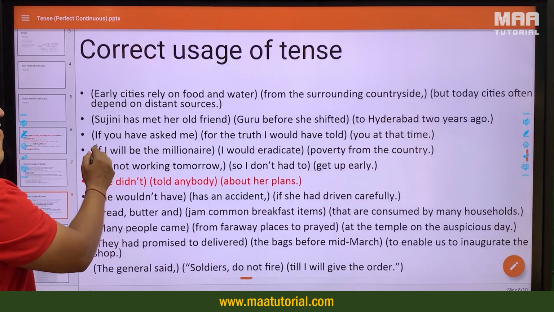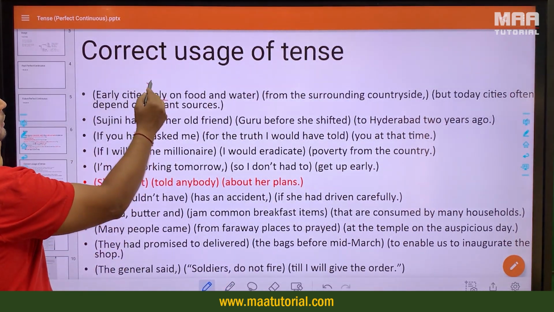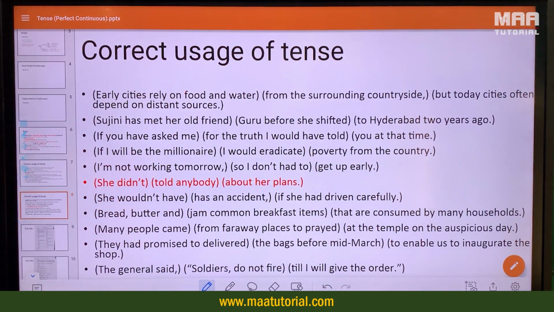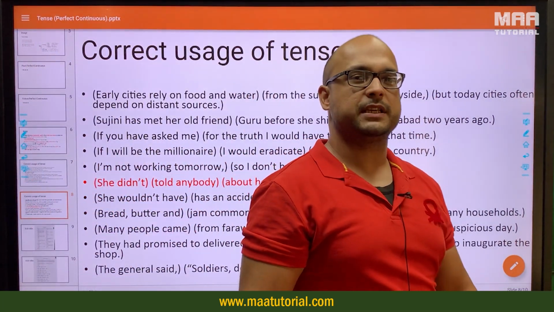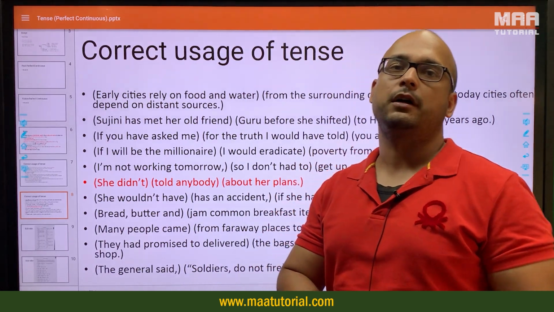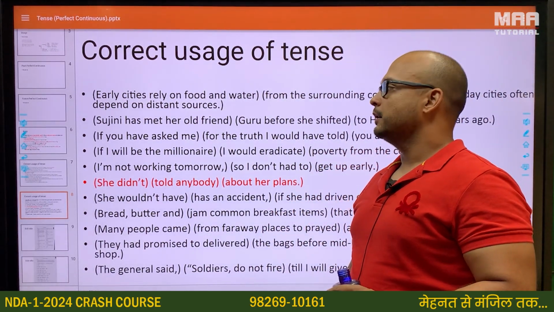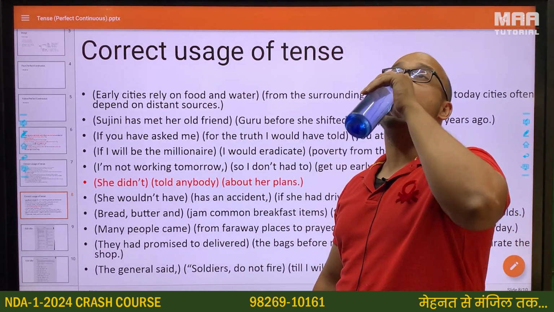Alright, a few more. Early cities rely on food, not rely. Early cities, we're talking about the past. So the past form of rely is relied. We've also covered a list of all the basic verbs and the past forms, perfect forms, etc. when we did verbs basic. Please make sure you're revisiting that chapter and going through that list of verbs, if you do not remember that the past of rely ought to be relied.